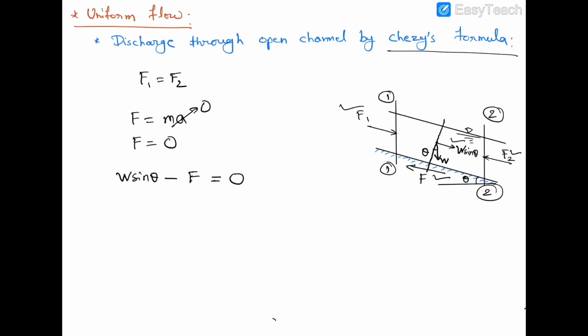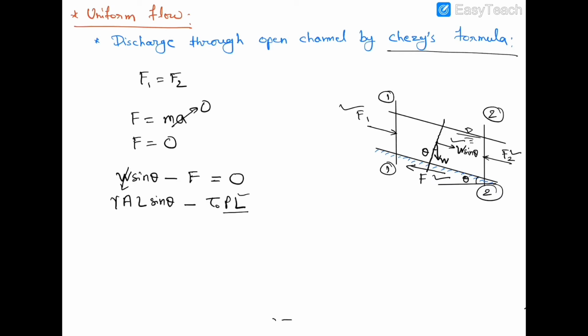W, weight of liquid, this we can write as gamma, unit weight, multiplied by volume, and volume is area of flow multiplied by length. So gamma A L sin theta minus frictional force, that is tau naught P L. Tau naught is the shear stress at the wall of channel multiplied by surface area, means perimeter multiplied by length.